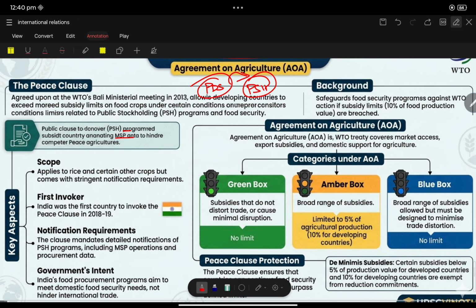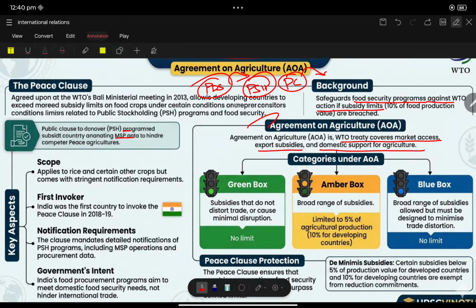So, what is the background? It safeguards the food security program against WTO actions if subsidy is limited. So, peace clause is a term, and when we use the peace clause, we are safeguarding our food security. What is the Agreement on Agriculture? It is a WTO treaty that covers market access, export subsidies, and domestic support for agriculture.